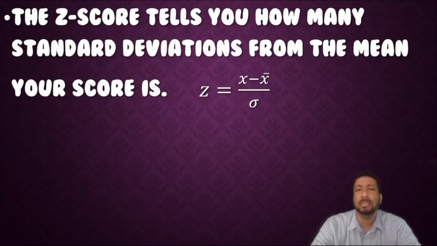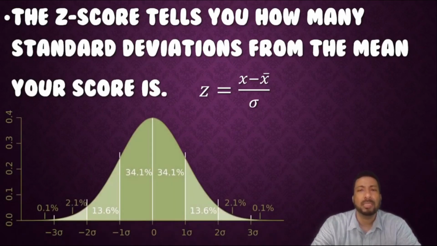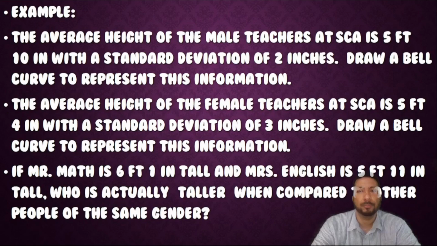Next, we need to look at the z-score. It tells you how many standard deviations from the mean your score is. And it is calculated using the formula z equals x minus x bar over sigma, where x is the particular score you're looking at, x bar is the average, and sigma is the symbol we use for standard deviation. So let's get into an example now.